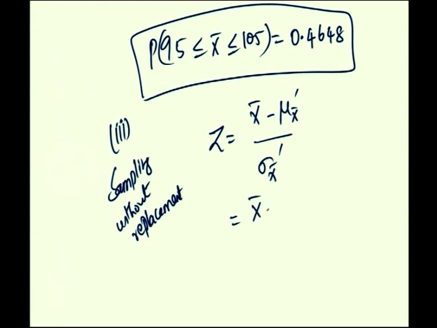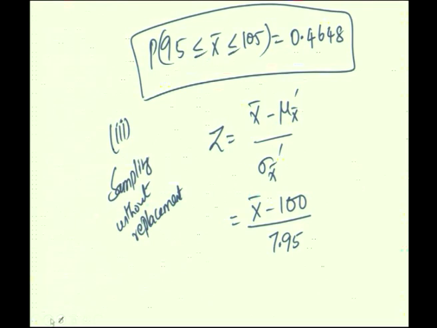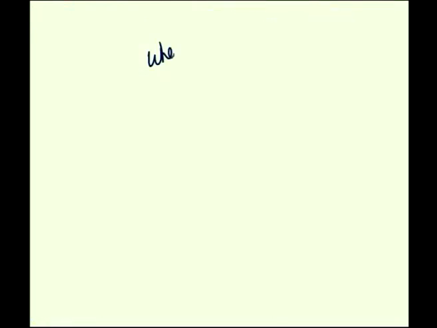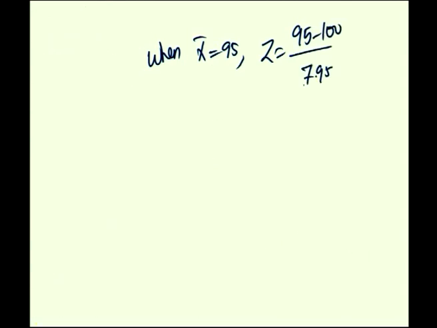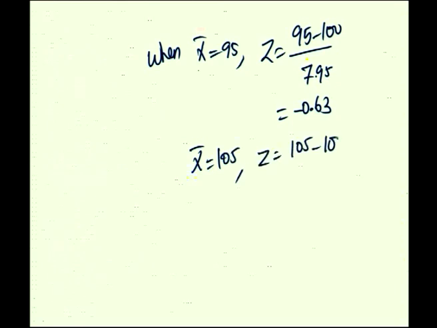So, mu x bar dash is 100 itself, but sigma x bar dash is 7.95. Now, therefore, when x bar is equal to 95, z will be equal to 95 minus 100 divided by 7.95. This value comes to be equal to minus 0.63, and when x bar is equal to 105, z is equal to 105 minus 100 by 7.95, which is equal to plus 0.63.